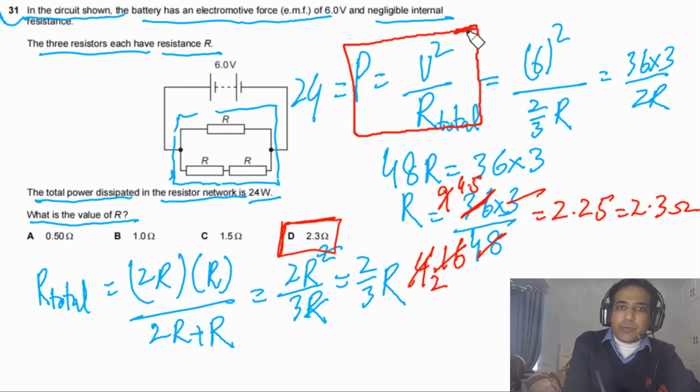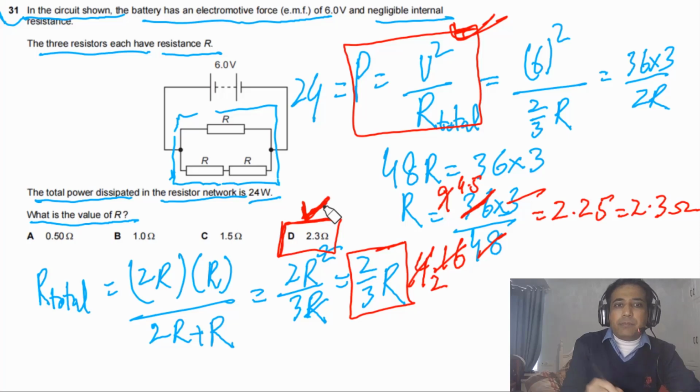So you need to find out the total resistance, and this is how you can calculate total resistance of this network. So this one is the total resistance. Then simply use the formula and you will be able to get answer D.